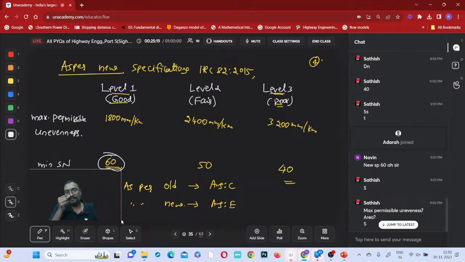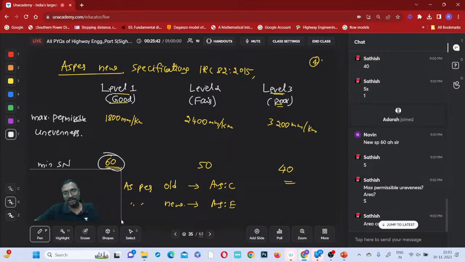The sum of the rises and falls is divided by the length. That is why we use a bump integrator or a roughometer. Do you remember all this?